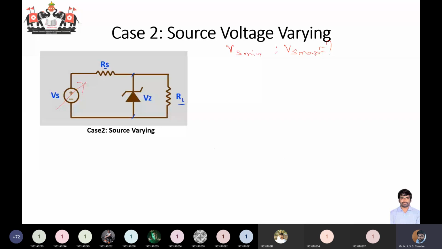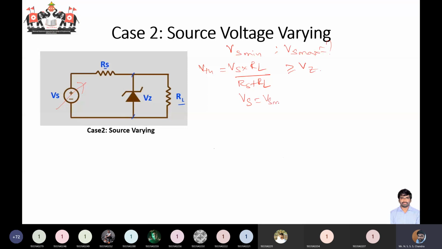Okay, so now what we will be doing, again we will be finding out the Thevenin's voltage. What is the Thevenin's voltage? Thevenin's voltage is equal to Vs into RL by Rs plus RL. This should be greater than or equal to Vz. Okay, so if the voltage is minimum, even then your Thevenin's voltage should be at least having the GNR voltage, right? So these are proportional values. If you have to have at least Vz, then what you should have?